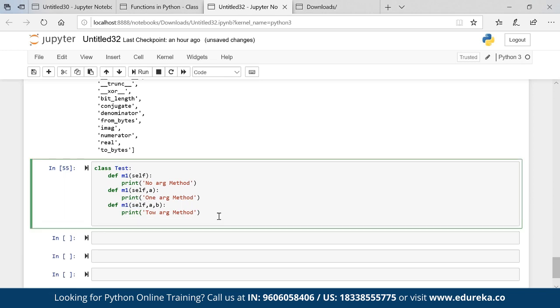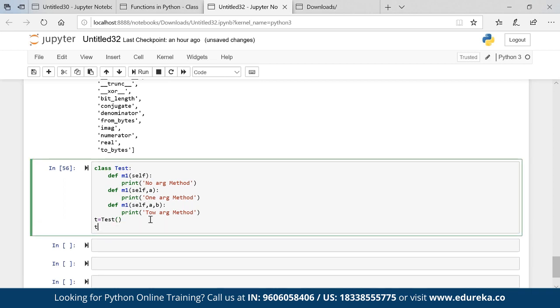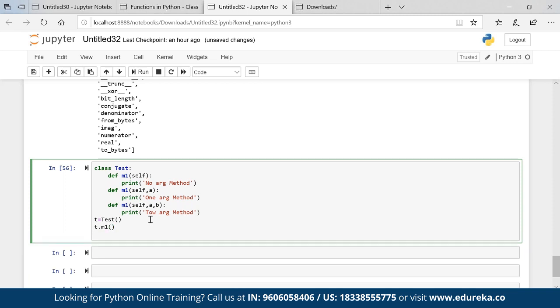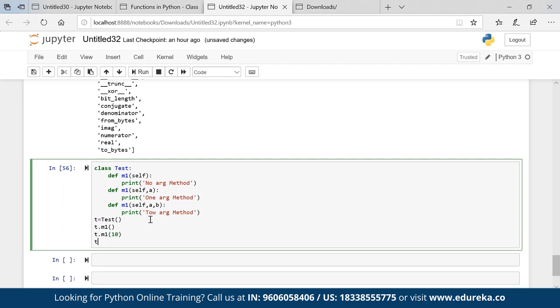Now the question arises: t equals test, I'm creating an object. Will t dot m1 work? T dot m1 10 will work? T dot m1 10 comma 20 will work?